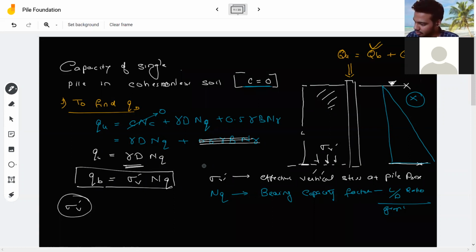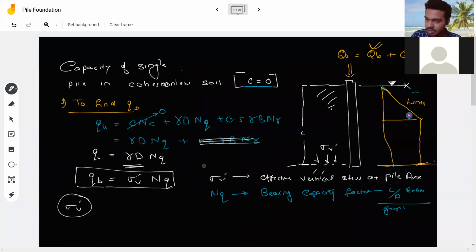I'll show you. Erasing this. Drawing a vertical line. Till some depth, it would be linear. Linear means it's a straight line. After that it becomes constant. This is the variation of stress diagram that you can have for a pile. So here it is constant.